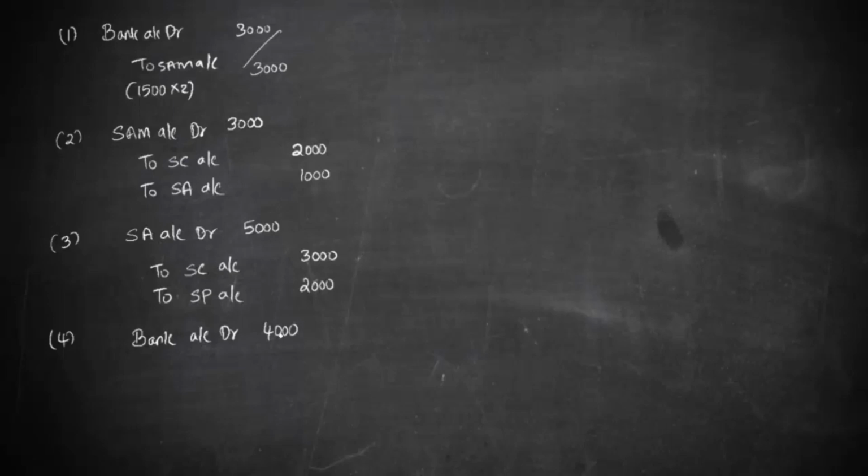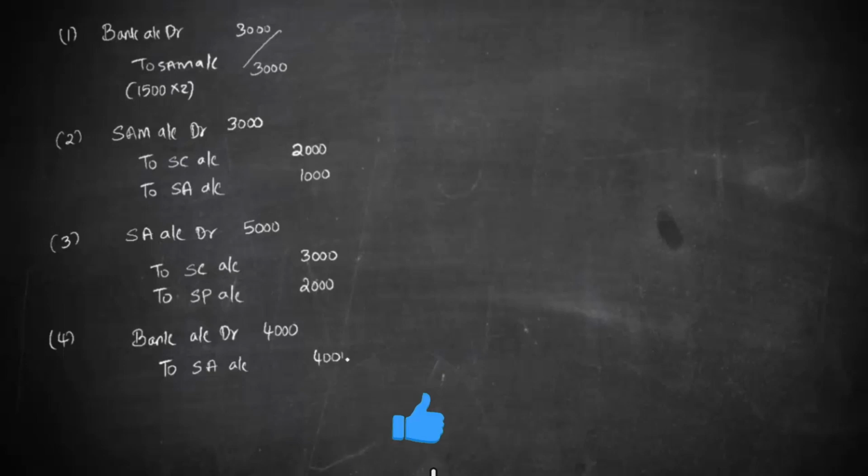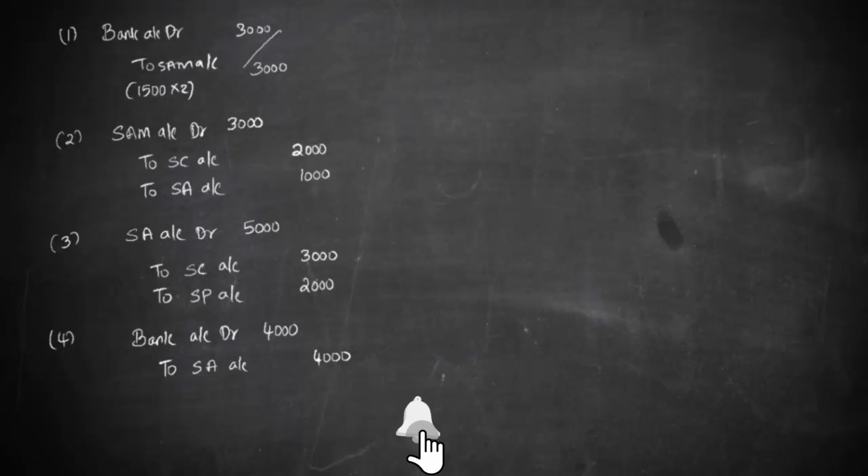So the entry is going to be bank account debit to share allotment account 4000. The due was 5000 and that is getting closed by 4000 through bank, and already it was closed through share application money. So that is a point which we have to keep in mind.